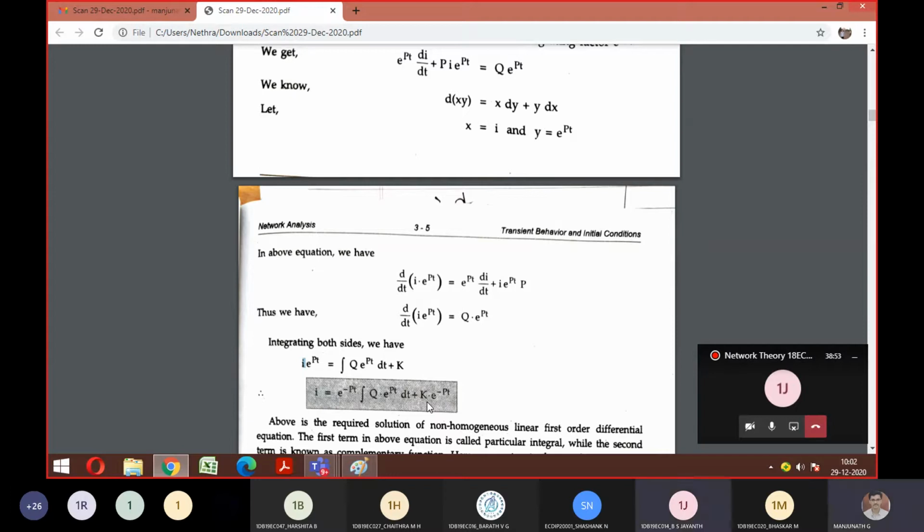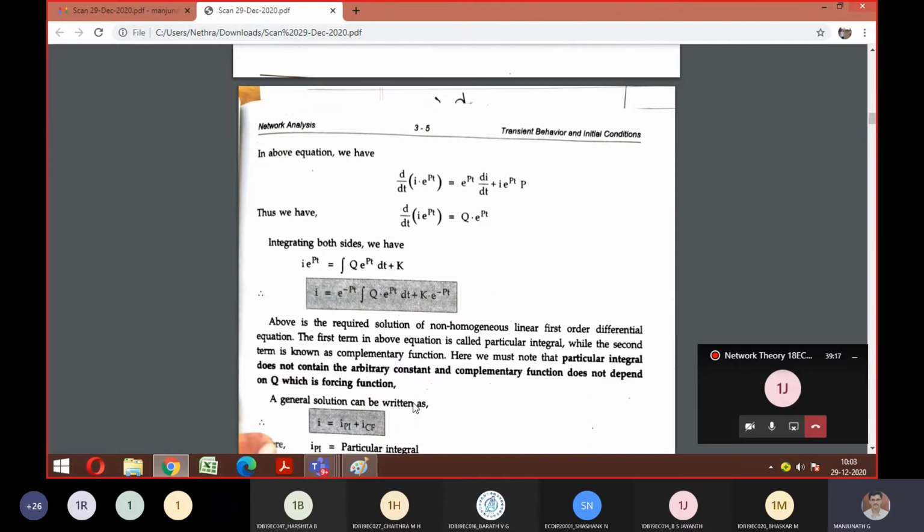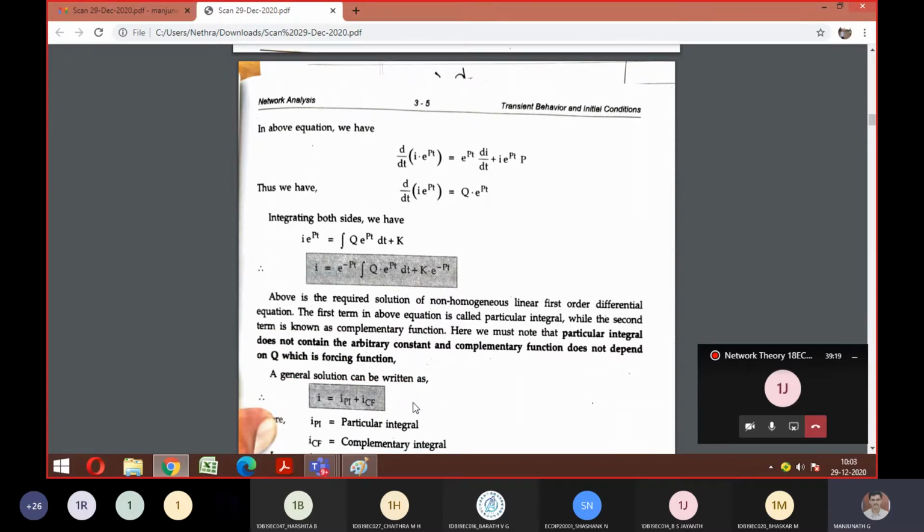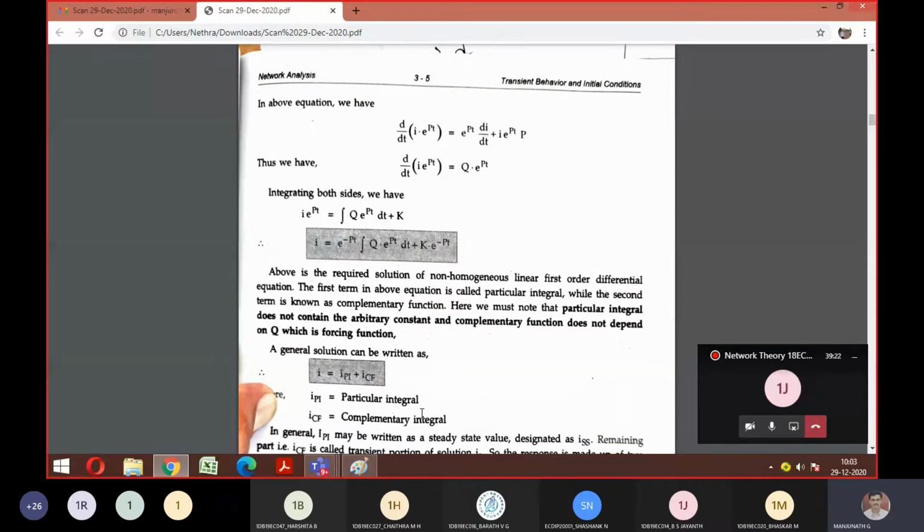Yes, sir. So you need to remember this formula: I is equal to e^(-pt) times the integral plus constant, as the solution of a non-homogeneous linear first order differential equation. So homogeneous and non-homogeneous, I hope you got the difference, to find the value of I at a particular time. Here, for the base formula, you just need to have an idea. In general, we say particular plus complementary is what your general solution is. So just have an idea of this base formula.